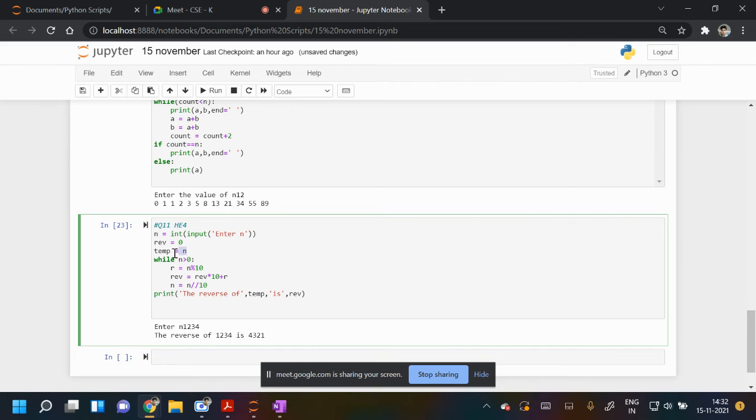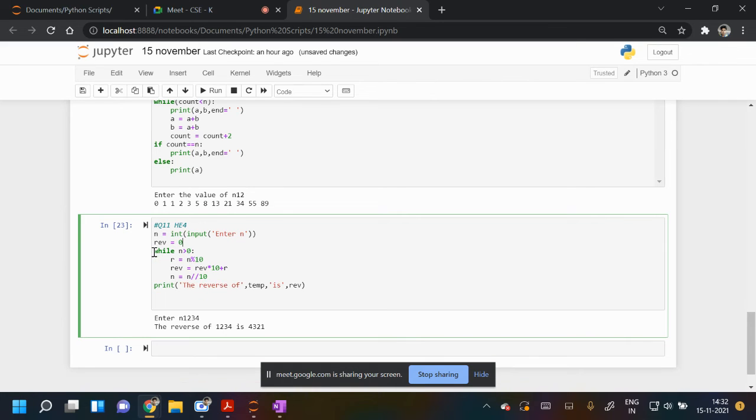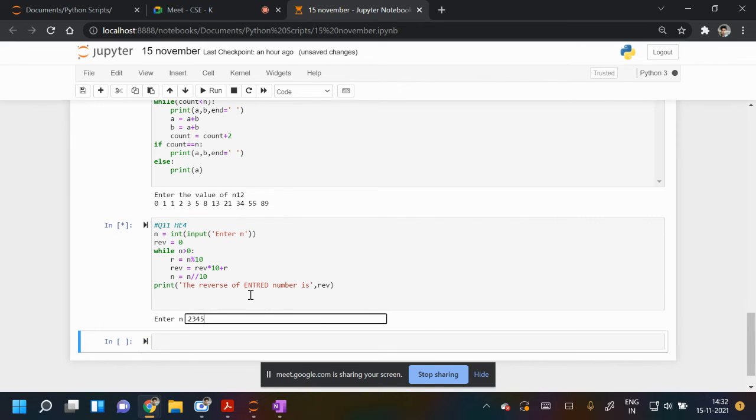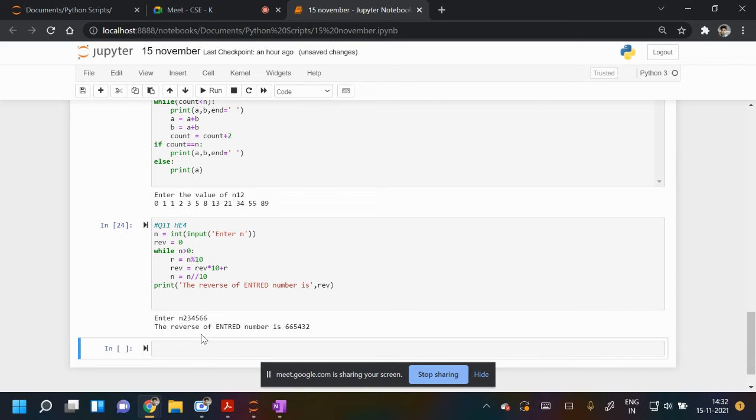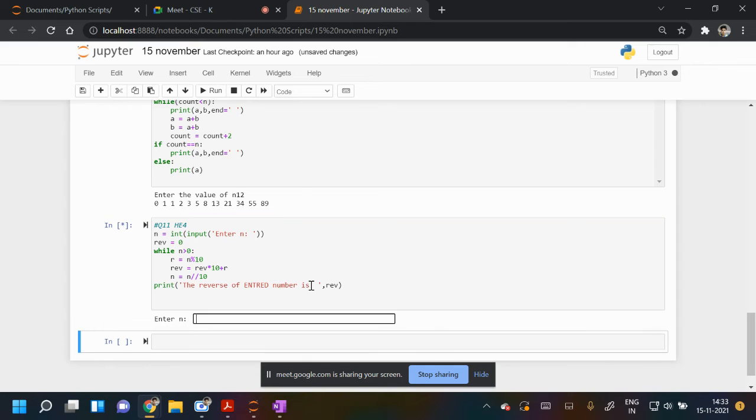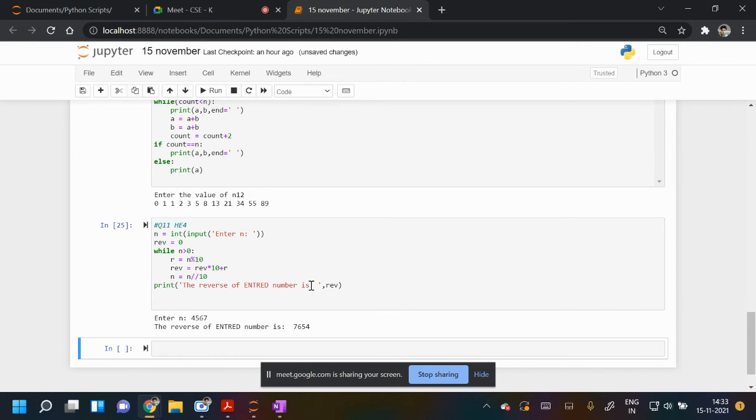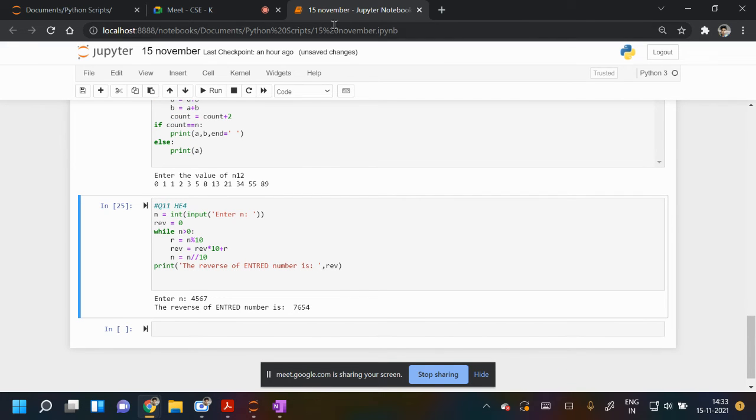So this temp is not necessary. If you don't want to use it, you can remove it. And here you can also remove the reverse of the entered number. Like you write 2 3 4 5 6, something like this. Check, what is the output? Like 4 5 6 7. So the output is 7654. So are you getting it, everyone? This is the 11th question.